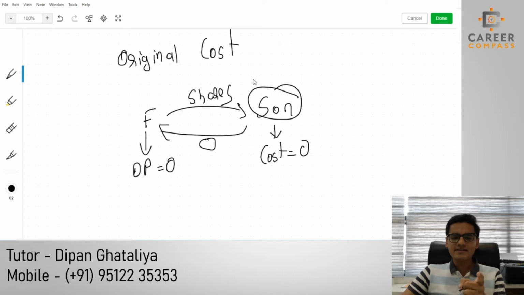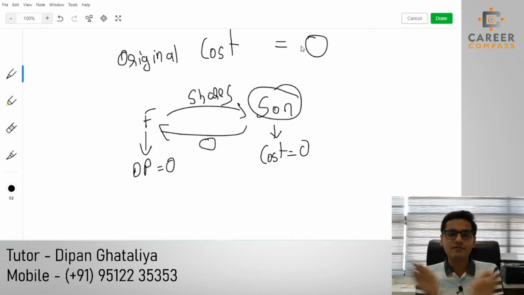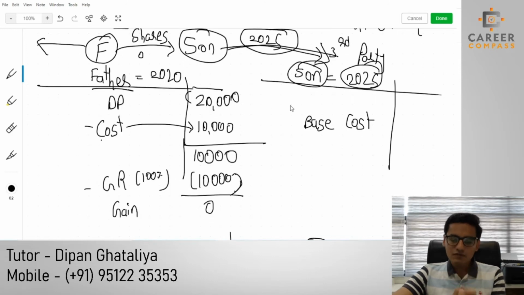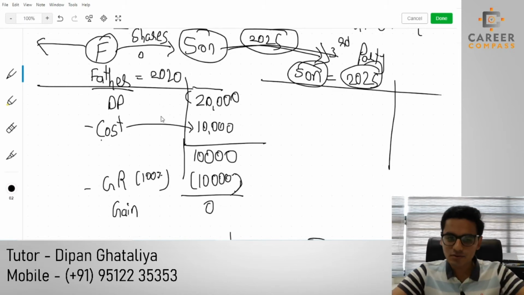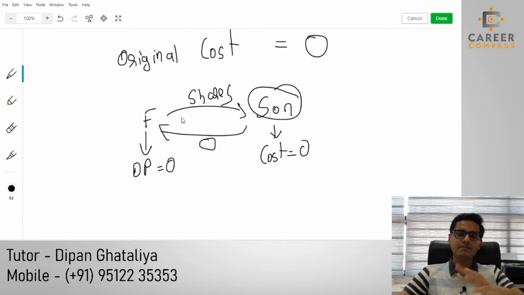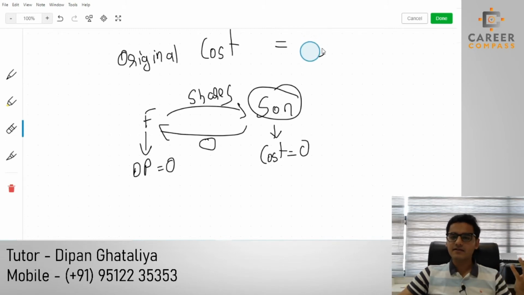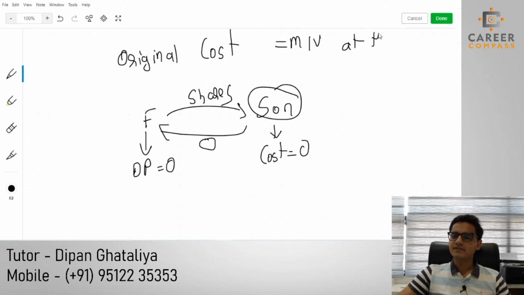Over here, students, the original cost cannot be written as 0, otherwise the base cost will be in a negative format. So we cannot just write the 0 amount here. If I wanted to give you the direct answer on what should be written while calculating the base cost, I would tell you directly that the original cost amount should be the market value at the time of the gift.